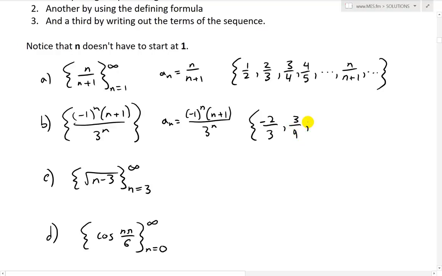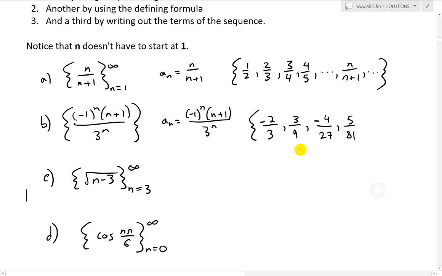And then going further, the third term is 3, so negative 1 to the power of 3 is an odd power, so that's going to be a negative. Then 3 plus 1 is 4, and 3 to the power of 3 is 9 times another 3, which is 27. The next one up is 4, an even power, so it'll be positive. 4 plus 1 is 5, and 3 to the power of 4 is times it by another 3, which is 81.